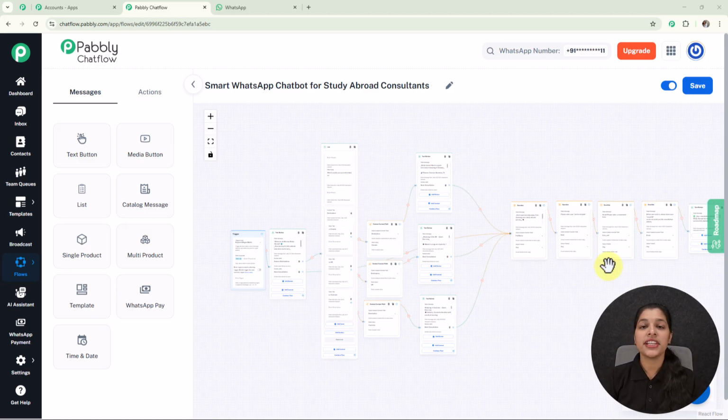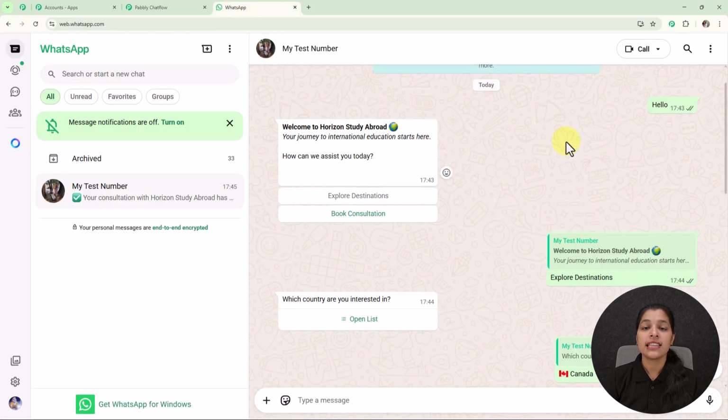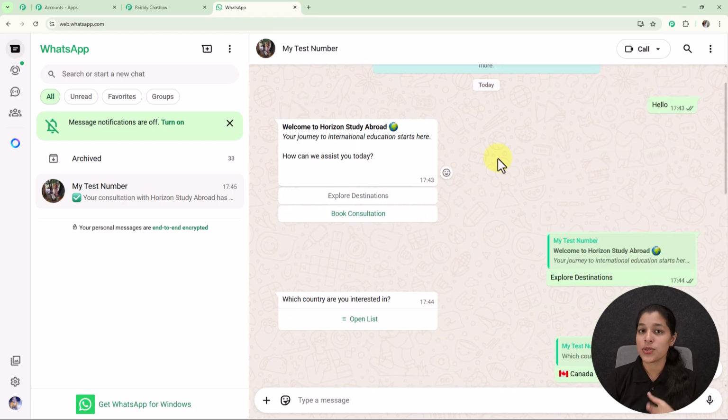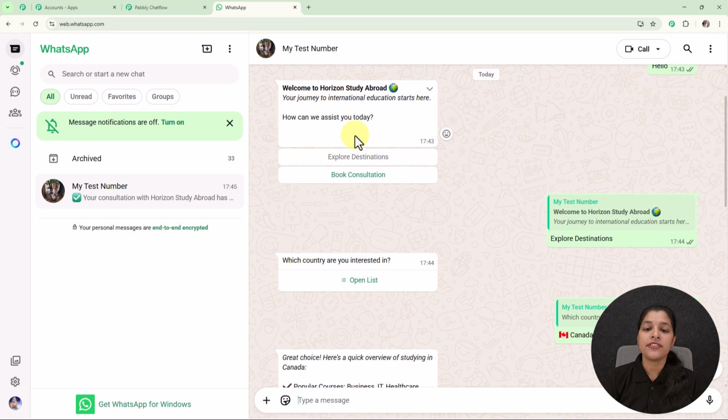So right on my screen you can see inside Pabbly Chatflow I have already built a WhatsApp chatbot flow by using which I'm going to interact with my students. So here you can see in my WhatsApp, this is the way my WhatsApp chatbot is going to interact with my students. So now let's say I'm the student who wants to make an inquiry. So here I have sent this message to my business number which is saved as my test number. As I have entered this message, I have got this welcome message which says, "Welcome to Horizon Study Abroad. Your journey to international education starts here. How can we assist you today?"